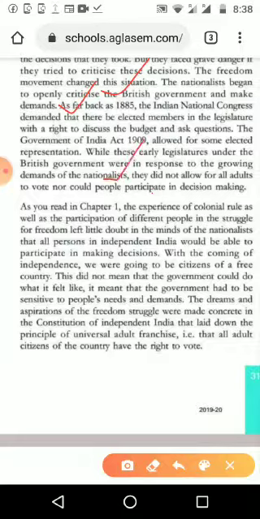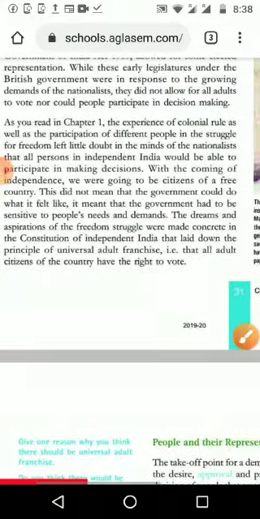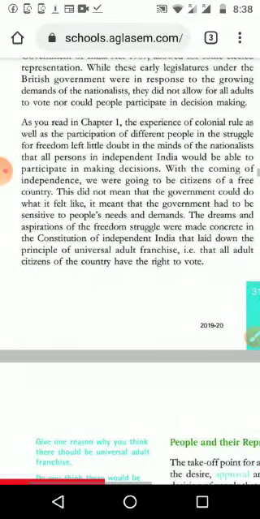Why were they given permission? Because the nationalists were asking again and again. And they did not allow all adults to vote, nor could people participate in decision making. That's why I said voiceless people. They were good people, good members, but the British government never allowed them to speak or to participate in decision making.